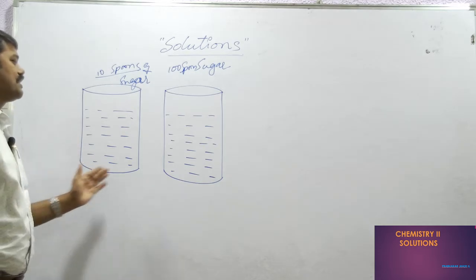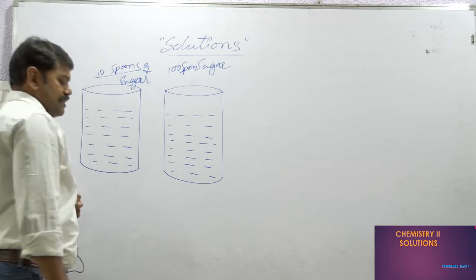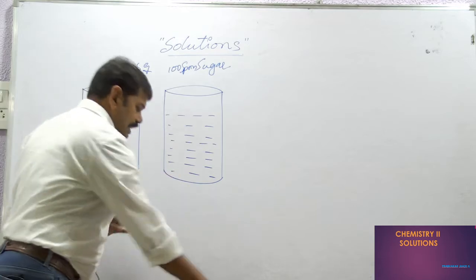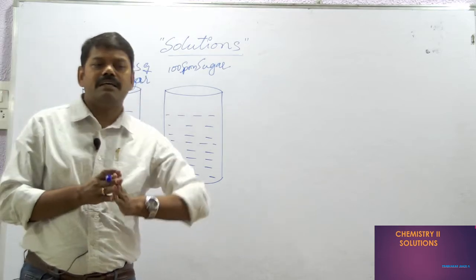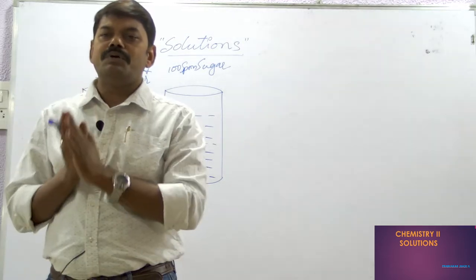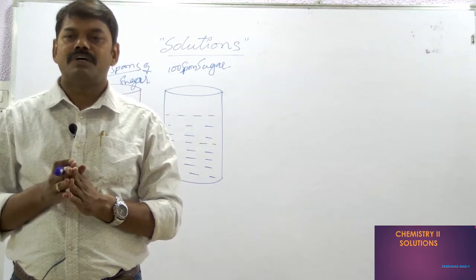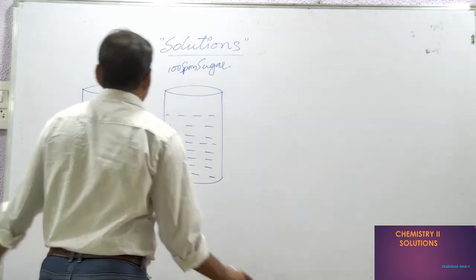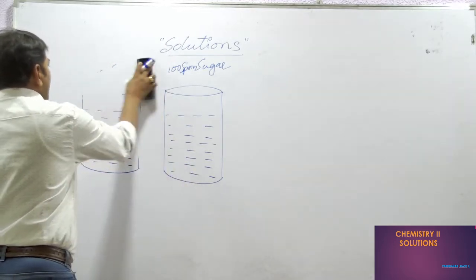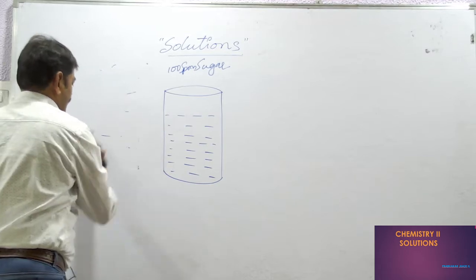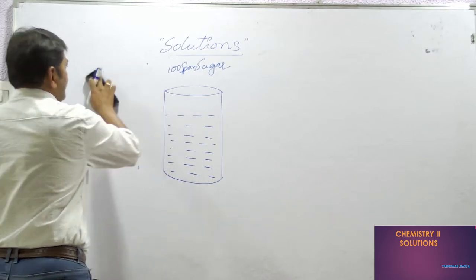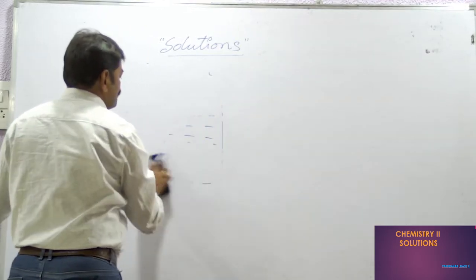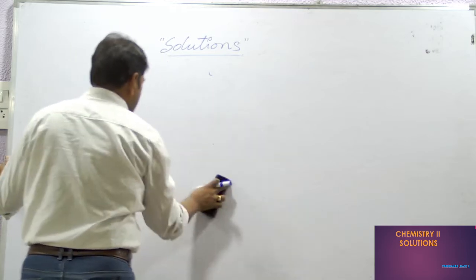One is called dilute solution and another one is the concentrated solution. Here, the concentration of the solution is to determine quantitatively how much amount of solute is available in the solution. We use concentration terms to determine exactly how much quantity of solute is available in a solution, or how much quantity of solvent is available in the solution. So, concentration terms we are going to discuss.